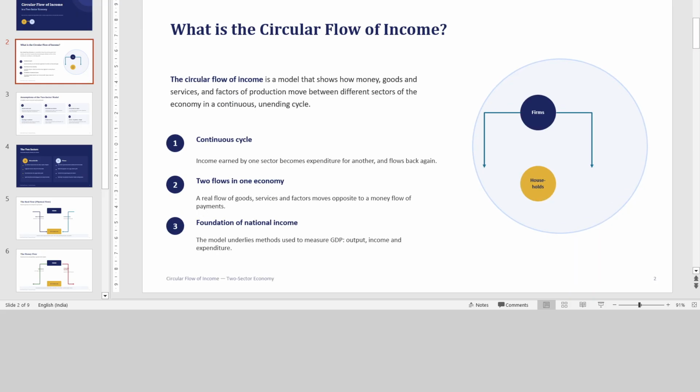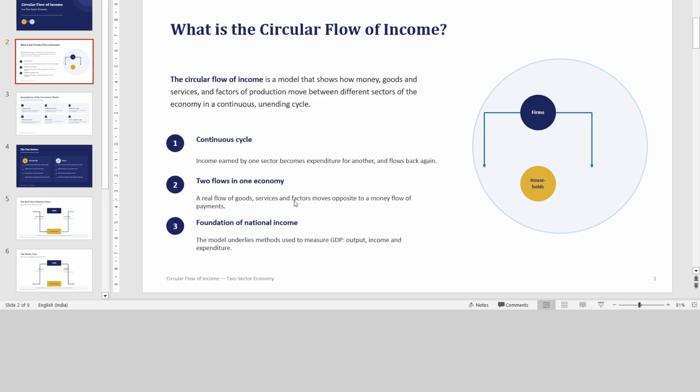What is the circular flow of income? The circular flow of income is a model that shows how money, goods and services and factors of production flow between different sectors of the economy in a continuous and unending cycle. The main property of this is the continuous cycle, meaning income earned by one sector becomes expenditure for another and flows back again.